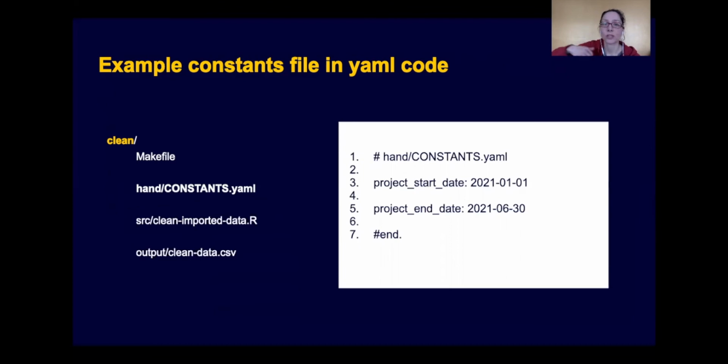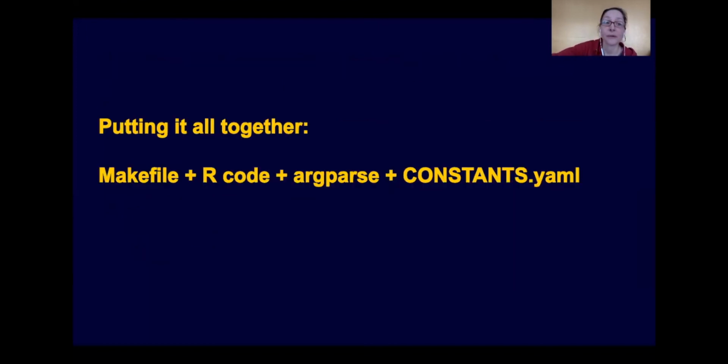For example, one constant in your project could be when the project is supposed to start and when it's supposed to end. So for example, here we could assume a project of 6 months that runs from January 1st in 2021 until June 30th in 2021. Now I'm going to show you an example of how you can bind your Makefile with your R code using argparse and a constants.yaml file.